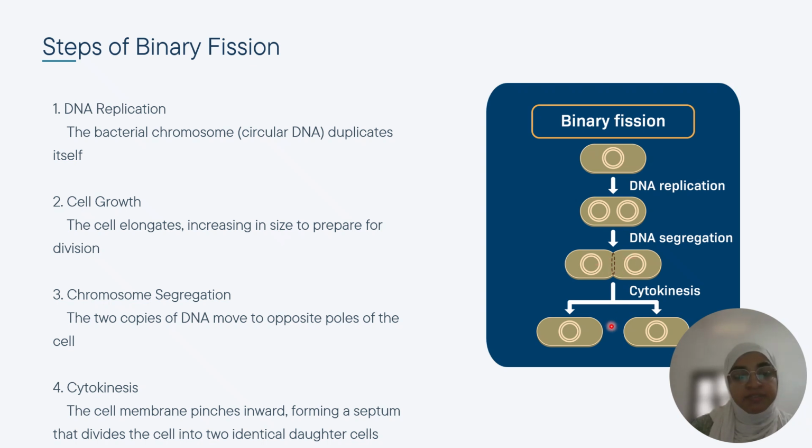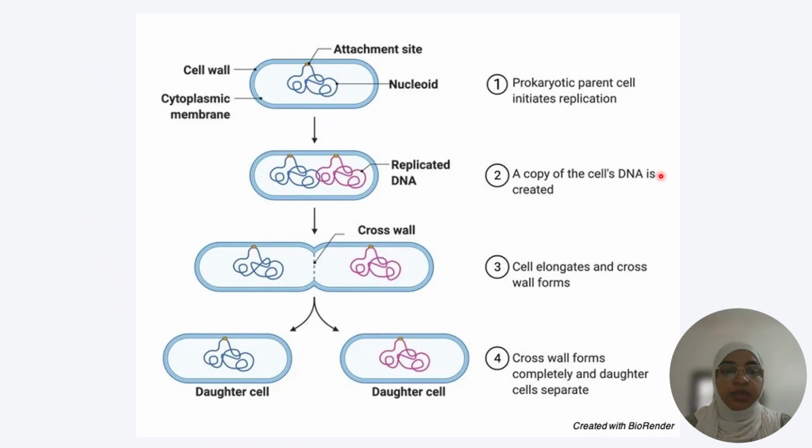And then it splits and forms two daughter cells. These are the steps of binary fission. First one is DNA replication. Second one is cell growth, then chromosome segregation and cytokinesis. You can see this more clearly in this picture.